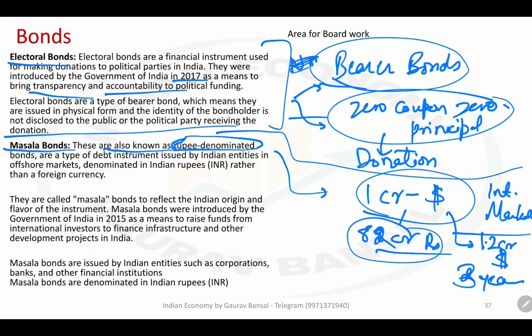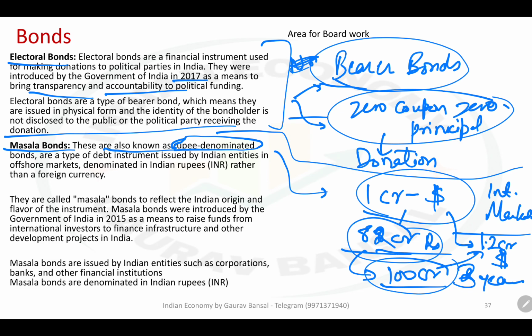So after 3 years, this company was supposed to repay $1.2 crore. When company took the loan, it meant company is taking roughly 82 crore rupees today, and it will roughly repay 100 crore rupees after 3 years, because 1.2 crore dollar at 82 exchange rate would be roughly equal to 100 crore or 99 crore. Let us say 99 crore. So this company was supposed to pay back 99 crore rupees after 3 years.